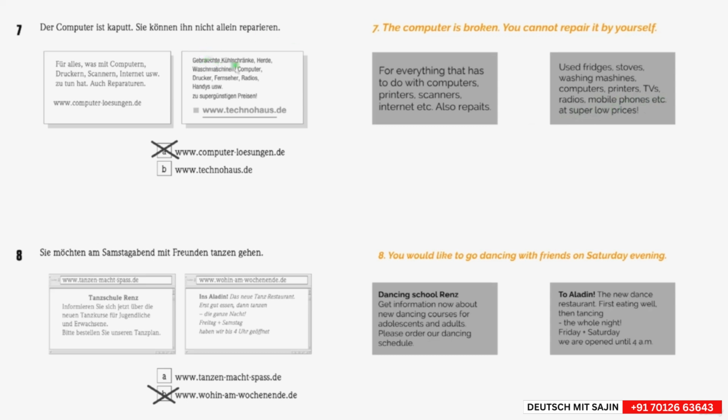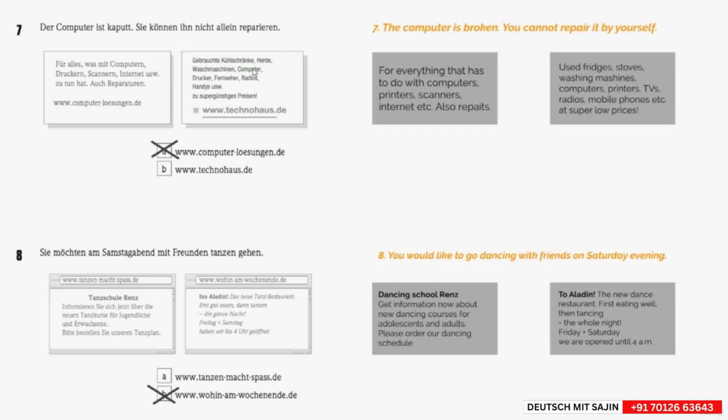So gebraucht means used. Here it is everything in plural. So the Kühlschrank is the fridge, here in the plural, Kühlschränke. The Herd is the stove, here in the plural, die Herde. The Waschmaschine is the washing machine, here in the plural again, washing machines.